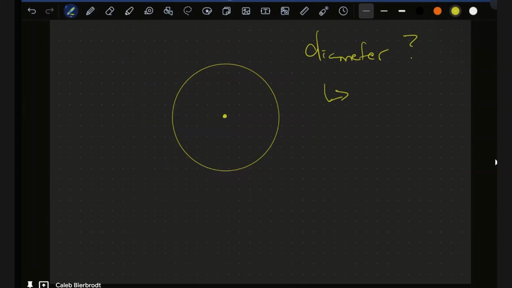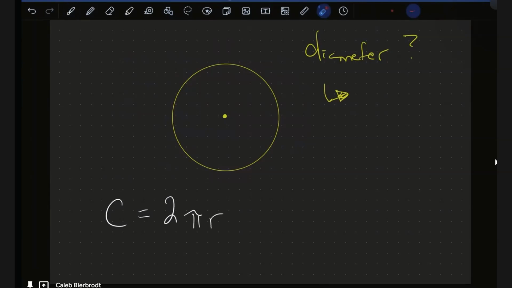Pi? No. The diameter of a circle. I thought you said that's always the diameter. What? I thought you said that the ratio of the circumference to the diameter is always pi. The ratio of the circumference to the diameter. So if we take the circumference, what's the formula for a circumference? Do you remember? Nope. So the circumference of a circle is 2 pi r.